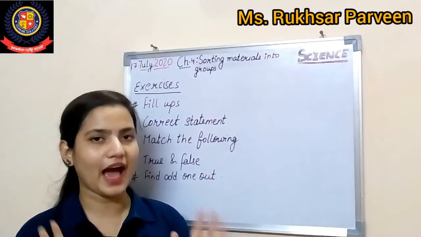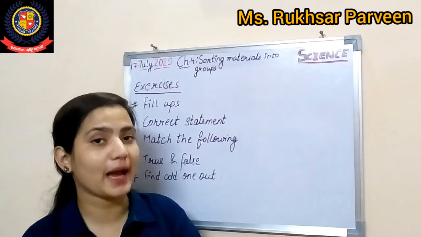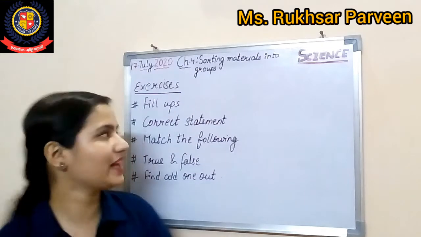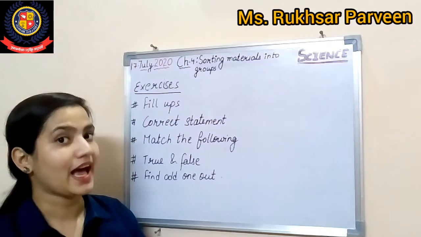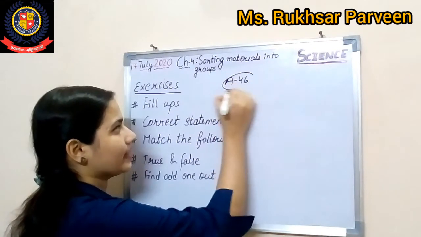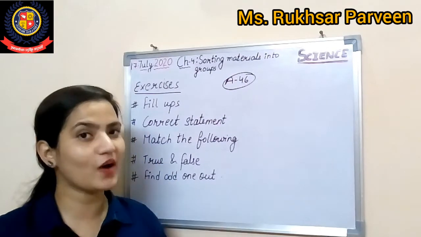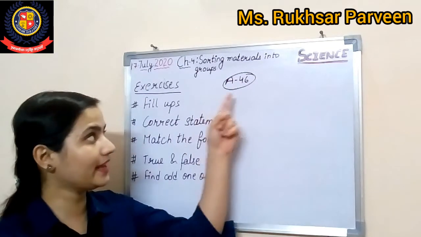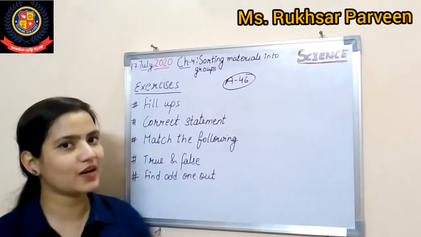So first of all, we have to recapitulate what we have done in the previous class. We have just given the recapitulation, and I have given you the keywords, isn't it? So students, as you can see, in today's session we will do the book exercises on page number A46. A46. And now tell me students, do you want to complete your work with me? Yes. So everyone open your book, page number A46, and take a pencil in your hands. So let's start with the question answers.